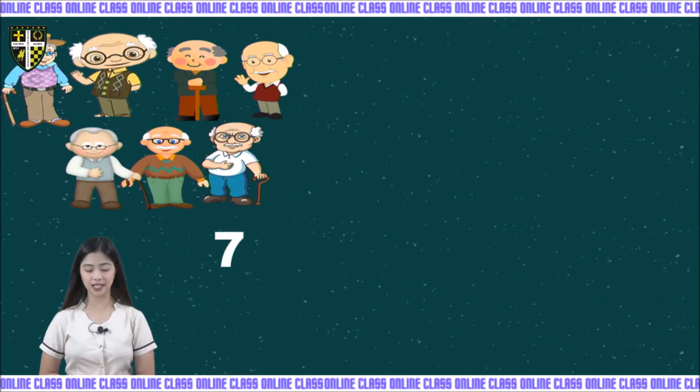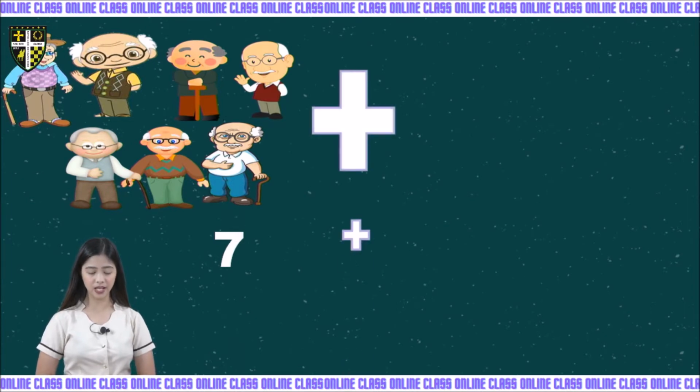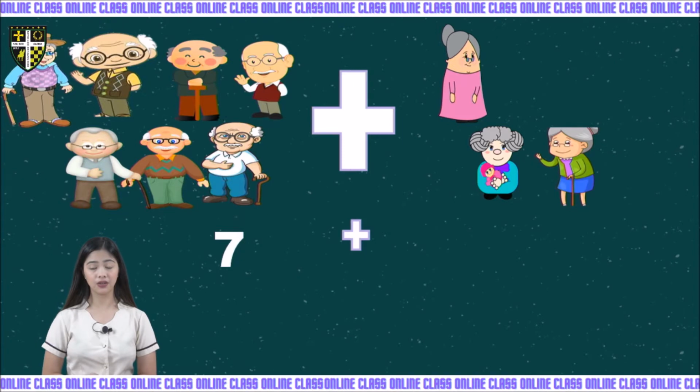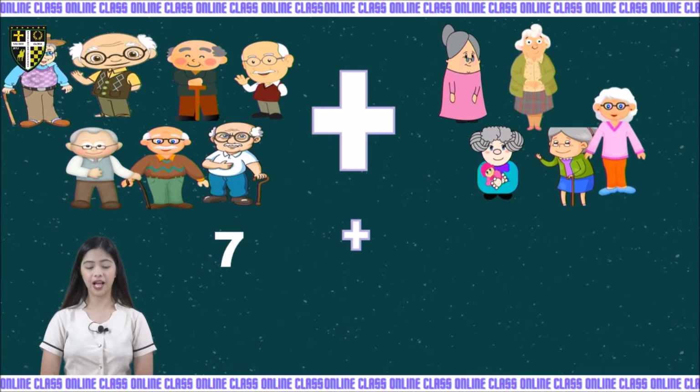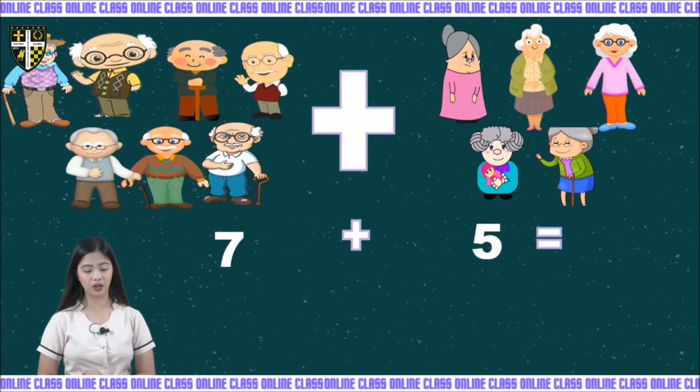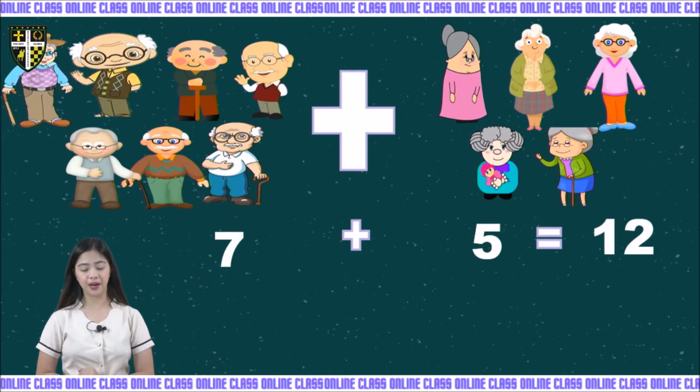Let's put the plus sign. And how many grandmothers attended? Very good. We have 1, 2, 3, 4, and 5. So we have a total of 12 grandparents who attended the celebration.